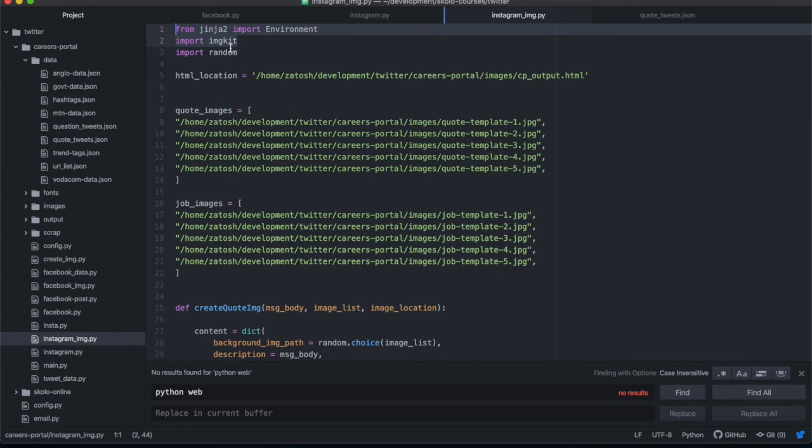These are the main two things that you need. And I must mention that for IMGKit to work, you need to include something they call HTML to PDF. In last week's video, I spent a little bit of time talking about it. I won't talk about it in detail now because you can go watch it over there and see how we did it, because you have to install that HTML to PDF, which is what IMGKit runs off, similar to PDFKit. But the nice thing about it is that you only need to install it once. So if you got your IMGKit to work last week, this week you don't have to worry because it's already installed in the machine, and even inside your virtual environment you'll be able to work with it.